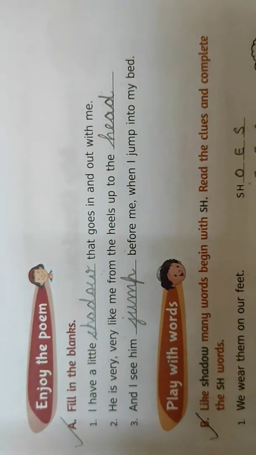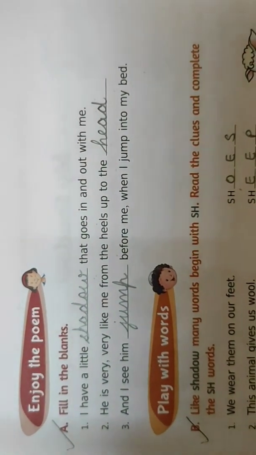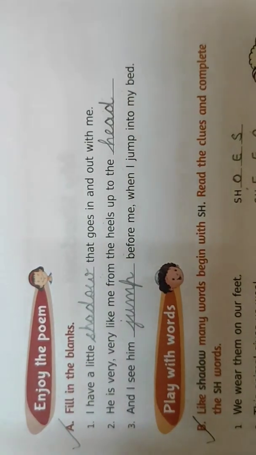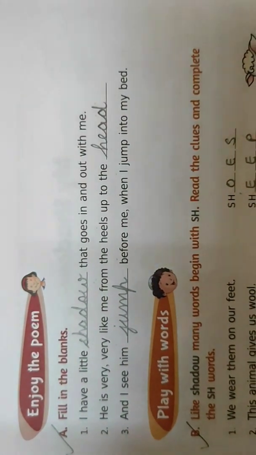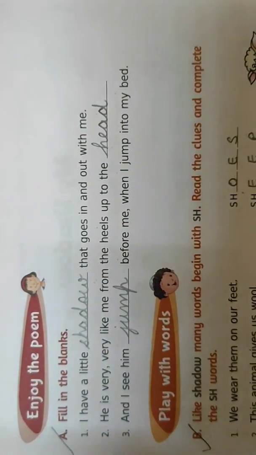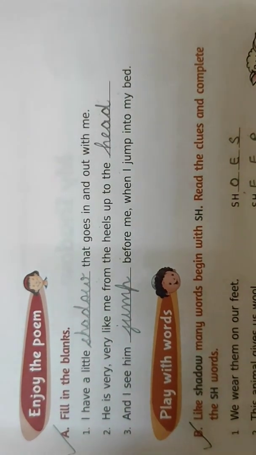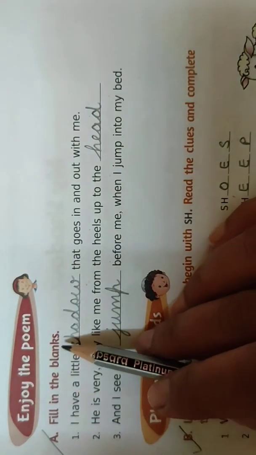Hello children. Children, in the previous video I have explained to you the poem My Shadow. So in this video we will be doing the exercises of that poem. So take out page number 82 of your English reader books. Let's start with question number A, fill in the blanks.